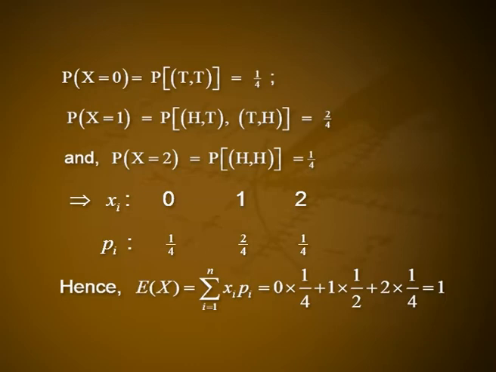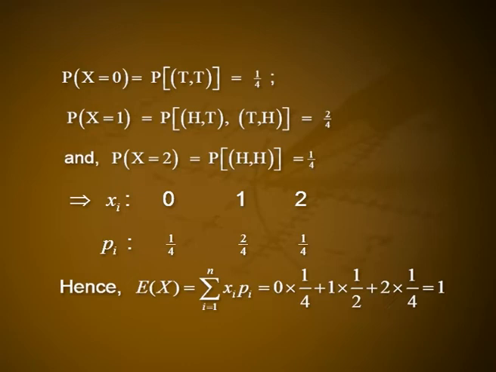P of x equal to 1 is equal to P of HT, TH, that is 2 by 4, and P of x equal to 2 is equal to P of HH, that is 1 by 4. This implies the xi values 0, 1 and 2 and corresponding pi values 1 by 4, 2 by 4 and 1 by 4.